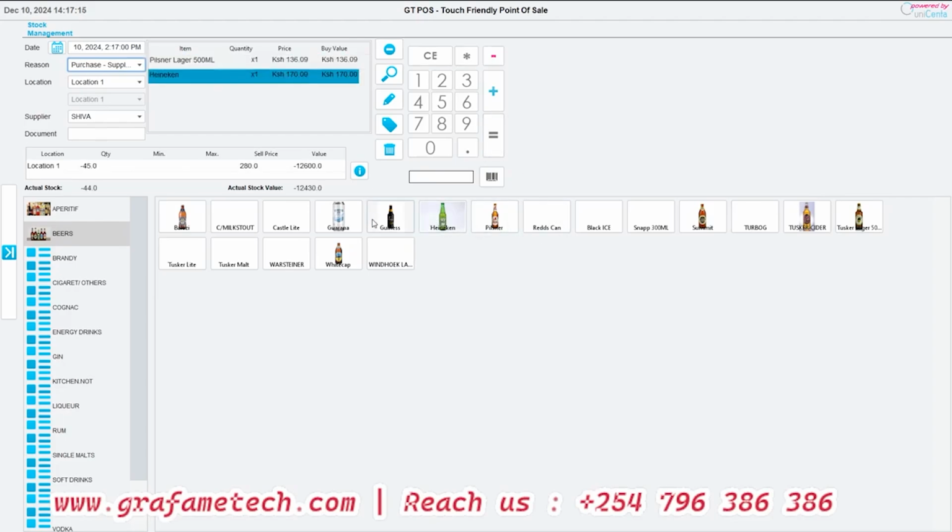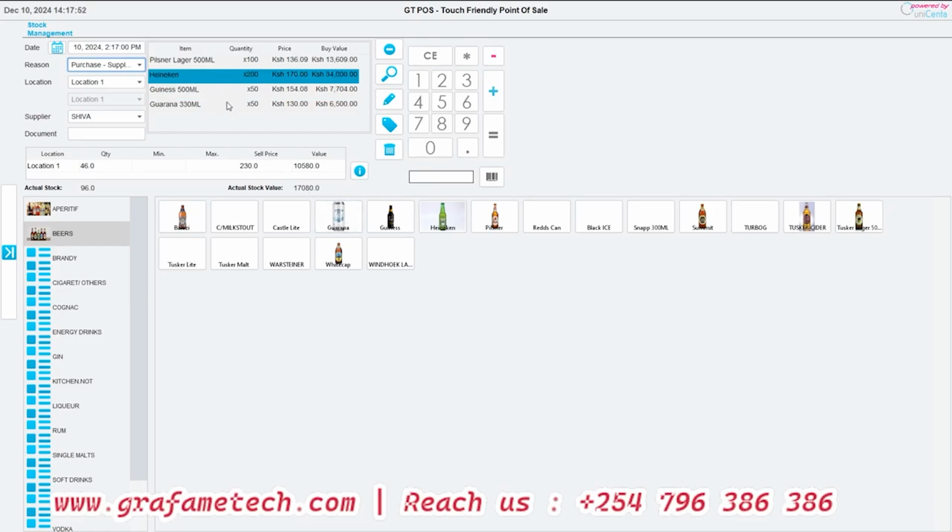If you have numerous products, you can also configure them. This one came maybe 100 pieces. This we have 199 plus. This one came maybe 200, that is 199 plus. Guinness, 50, 49 plus. Guarana, 50, 49 plus. Now we have all that. When you highlight a product, you are able to see in location 1, already there is 46. If we add whatever we are having, the actual stock shall be 96. And the actual stock value shall be this.